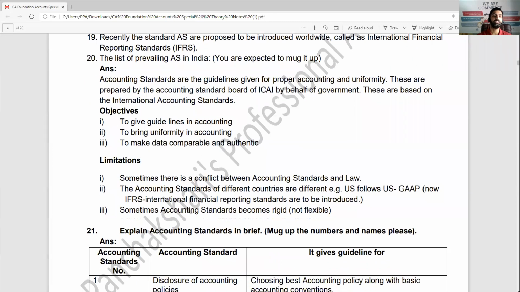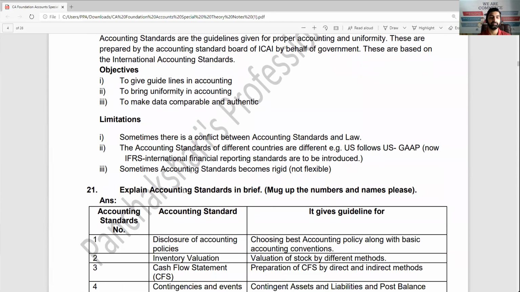Some more limitations are there, like there can be a conflict between AS and law. We have seen that different countries using different accounting standards create a problem. For example, if we have a head office, or the holding company, in India and a subsidiary in the US, or vice versa, the US follows US GAAP and India follows Indian accounting standards. So the problem starts. But now IFRS will surely solve this. And as we have discussed, it becomes rigid sometimes.